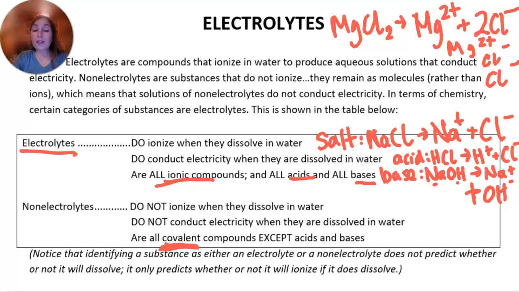So notice that identifying a substance as either an electrolyte or a non-electrolyte does not predict whether or not it will dissolve. It only predicts whether or not it will ionize if it does dissolve. So if it dissolves, does it form ions? The ones that form ions when dissolved are the ionics, the acids, and the bases. But of course, some ionic compounds don't dissolve. So this doesn't predict if they're going to dissolve, just if they're going to make ions.